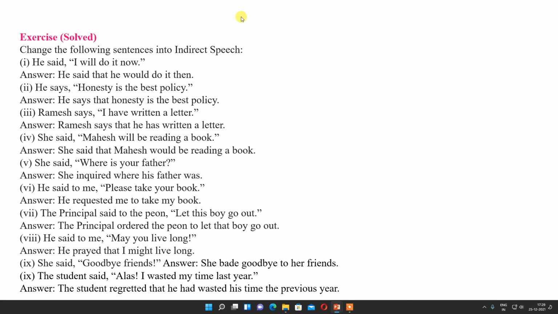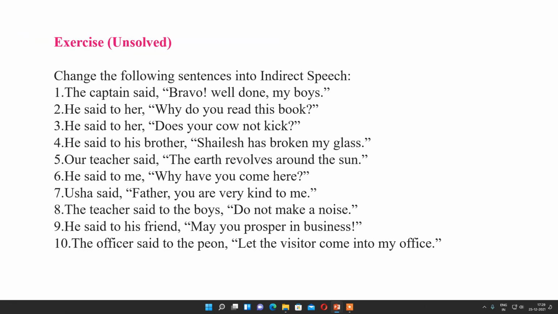Now here is an exercise of solved questions that you have to solve in your notebook. Go through it properly, you will understand with the answers given. And here is the exercise for which questions are unsolved. So this you have to try on your own. For that, watch the video one or two times, you will understand how to solve it, and you can solve it on your own. It is for your practice.